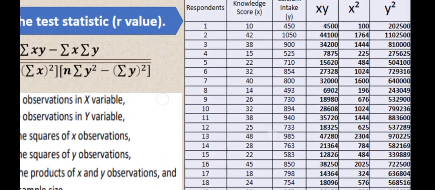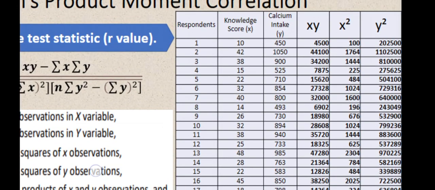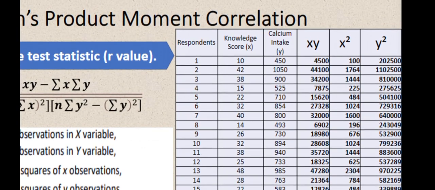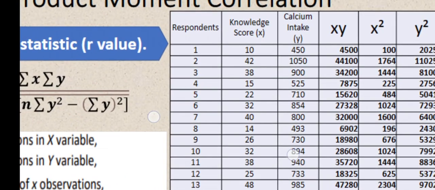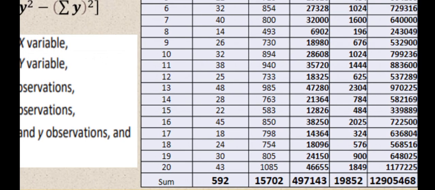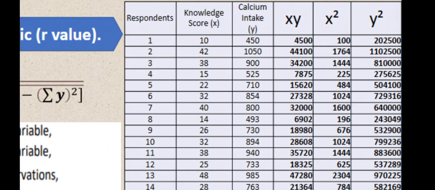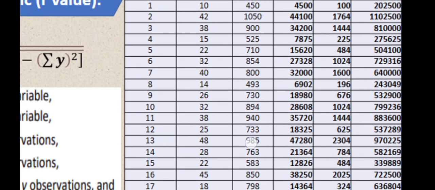So, before we input, no, lahat ng mga information dito sa ating formula, gawa muna tayo ng table, no? So, how can you do that? So, since we have here the given, no, yung given natin na respondents, knowledge score, and the calcium intake, so, dagdag tayo ng other column para sa ating table, and that is the product of x and y. So, here, 10 times 450, that is 4,500, and then hanggang sa makaabot ka sa respondent number 20. And then, after natin mamultiply yung x at saka y, we need to add those values. So, we have 497,143. So, yan yung sum or summation nila.